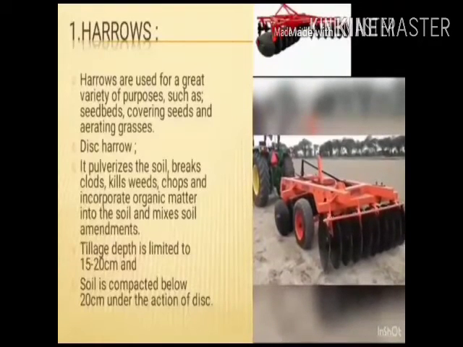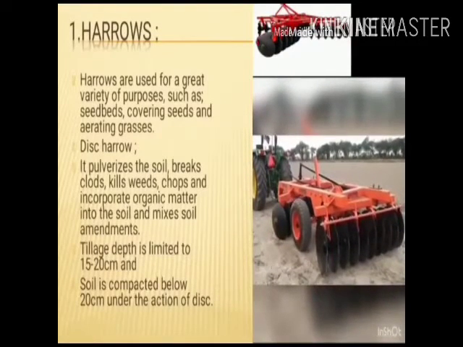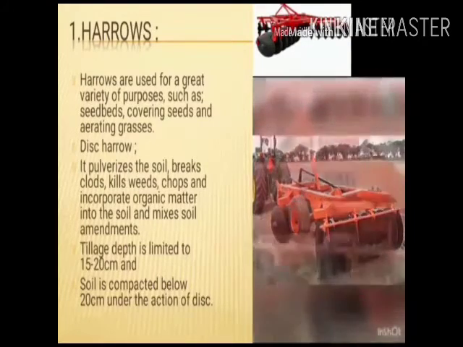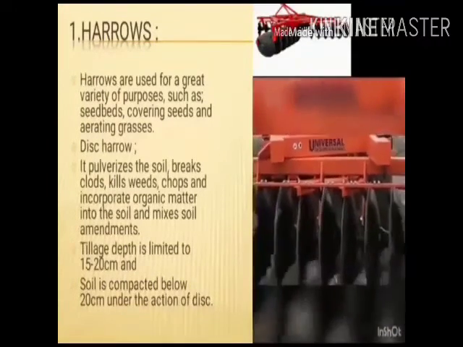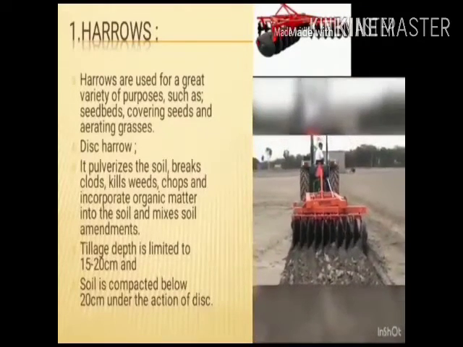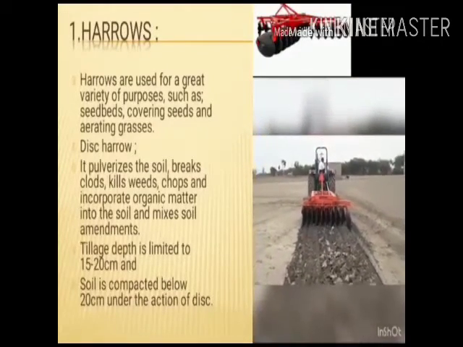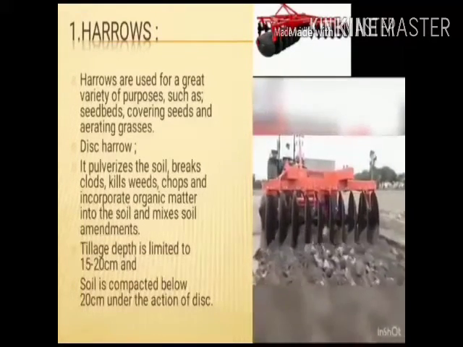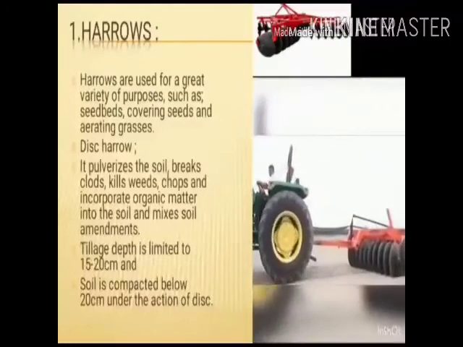Number 1, harrows. Harrows are used for a great variety of purposes such as seed beds, covering seeds, and aerating grasses. Disc harrow. It pulverizes the soil, breaks clods, kills weeds, chops and incorporates organic matter into the soil, and mixes soil amendments. Tillage depth is limited to 15 to 20 centimeters, and soil is compacted below 20 centimeters under the action of the disc.